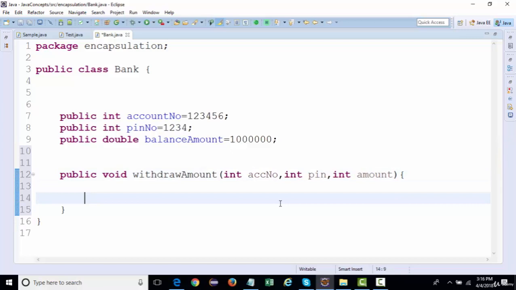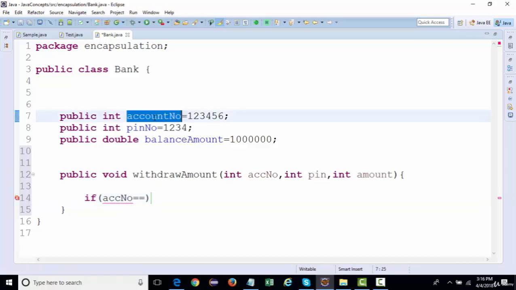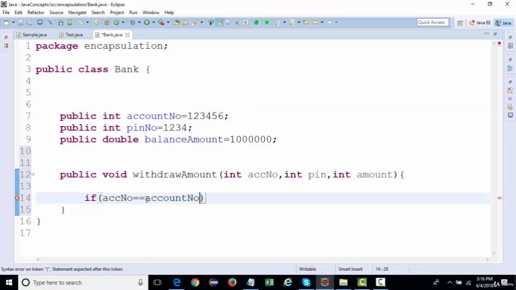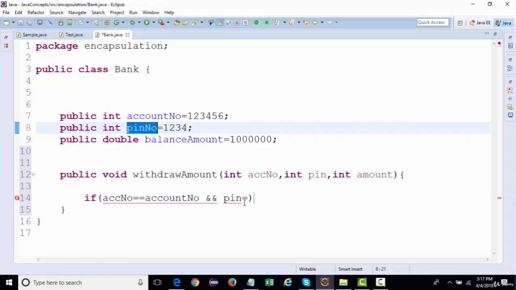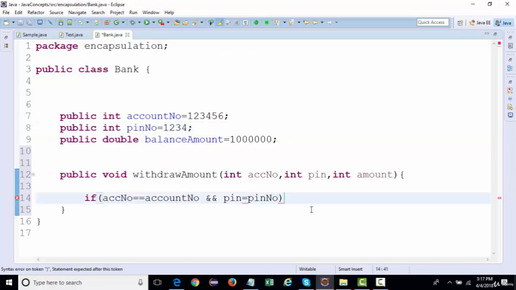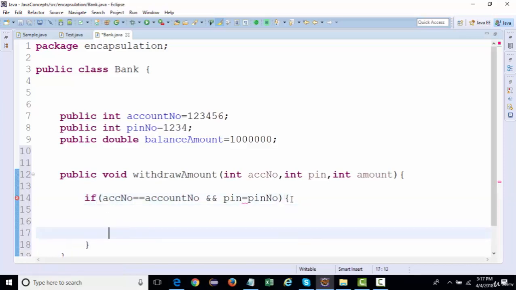Now, when a customer is withdrawing the amount, there has to be some validation inside this functionality. Validation could be something like: if the account number is equal to the account number of this customer, and the PIN is equal to the PIN number of the customer. If both things match, then the validation is successful, and only then we should allow the customer to withdraw the amount.